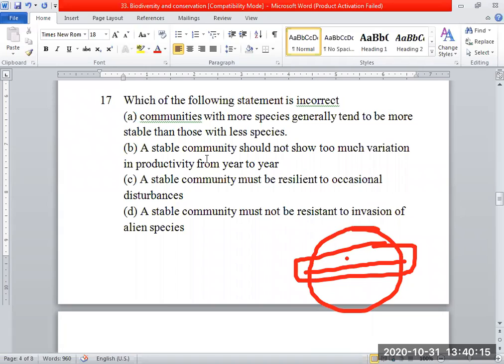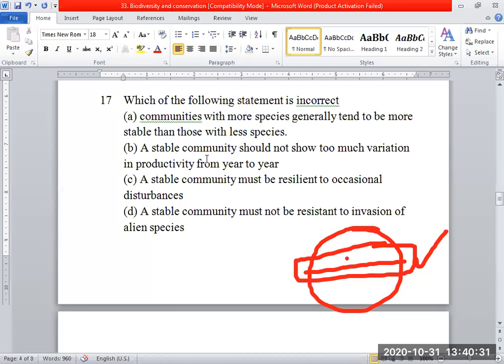Among these, which one is incorrect? Let's come from the beginning. Communities with more species generally tend to be more stable than those with less species. So talking about here only that particular community is near to the equator.